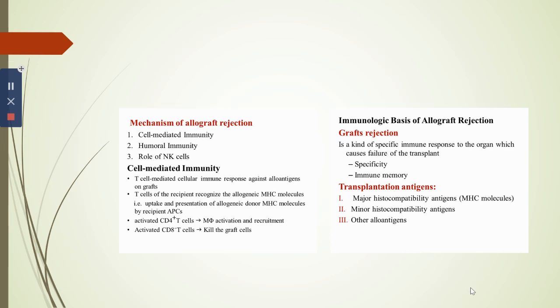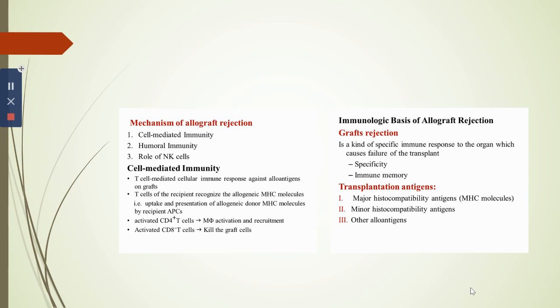That is the first response. First set rejection takes within 5 to 12 days, and then the rejection is complete, because it is T cells which are sensitized. Macrophages are sensitized in the first 3 days. By the fifth day, T cells, macrophages, and plasma cells invade the graft and inflammation starts. Endothelial lining of the blood vessels will be damaged and will cause necrosis. And the graft will get rejected by the 12th day. It is similar to a primary immune response. It is brought about by cell-mediated or sensitized T cells.